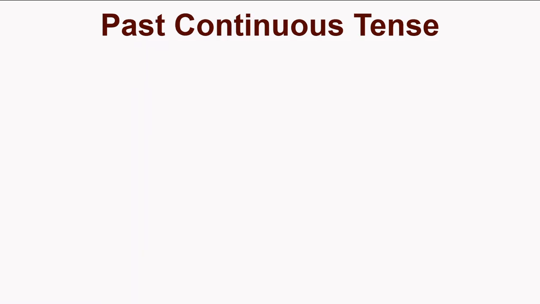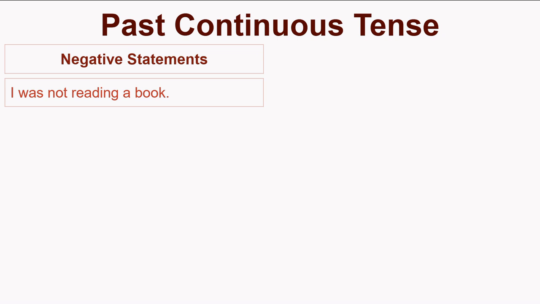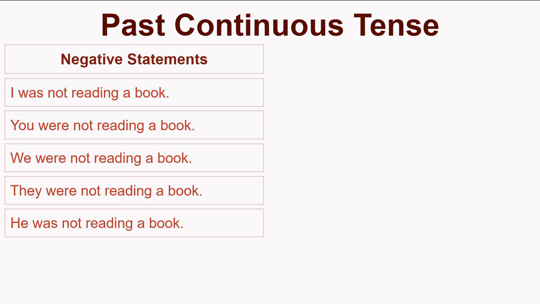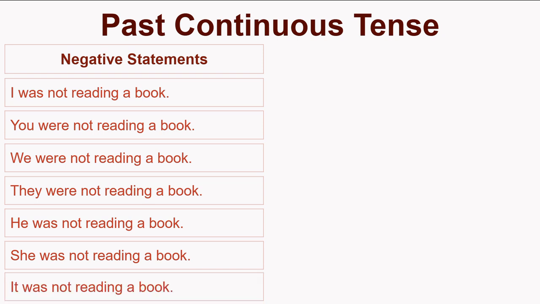Past continuous tense. Negative statements. I was not reading a book. You were not reading a book. We were not reading a book. They were not reading a book. He was not reading a book. She was not reading a book. It was not reading a book.